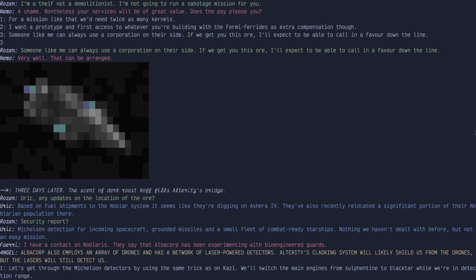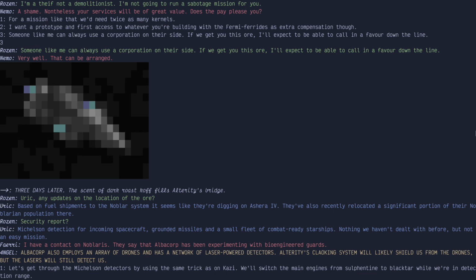3 days later, the scent of dark roast coffee fills Alterity's bridge. Any updates on the location of the ore? Fuel ship blends to the Novar system. It seems like they're digging on a Sheriff Fort. They've also recently located a significant portion of their Noblarian population there. Ooh.